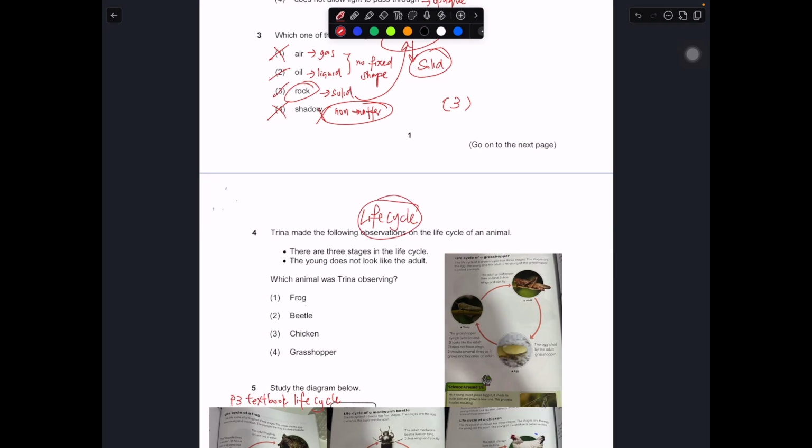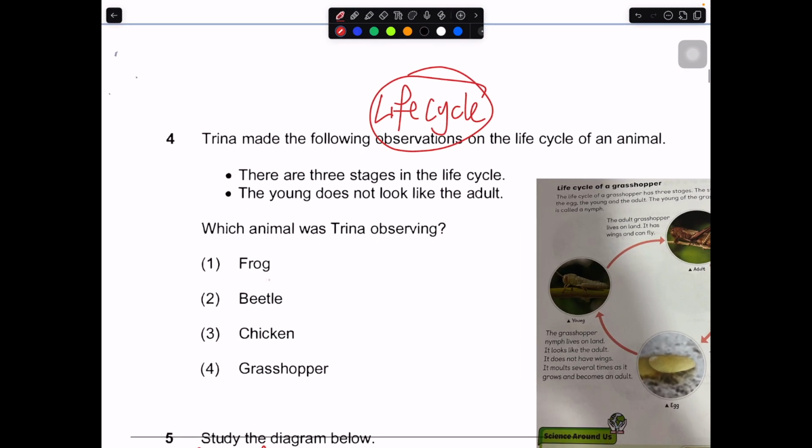Life cycle. Okay, Trina makes the following observation about the life cycle of an animal. This animal has 3 stages. The young don't look like the adult. It does not resemble the adult. So which animal is this person observing? Basically, you must choose the animal that fulfills these 2 criteria: 3 stages, and the young don't look like the adult. Basically, this is the key idea.